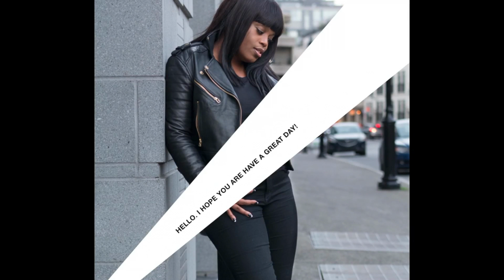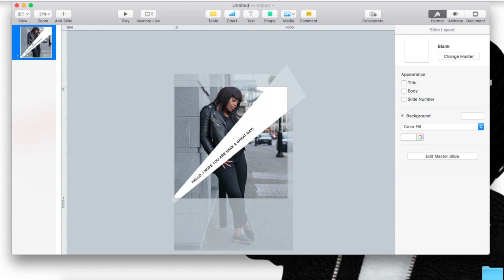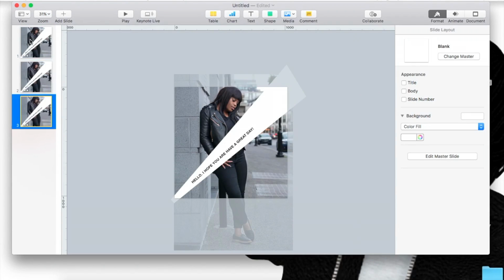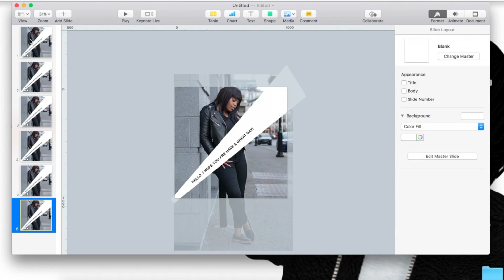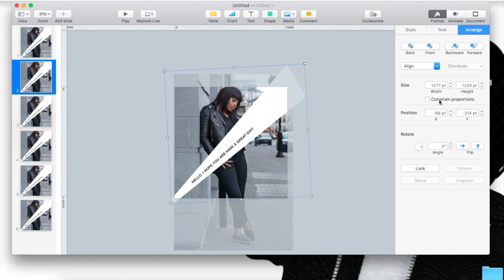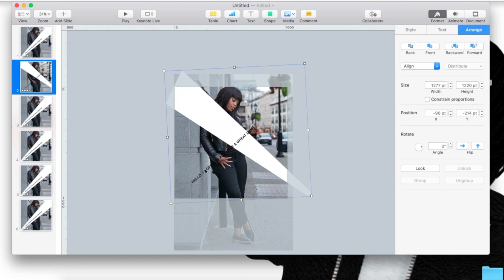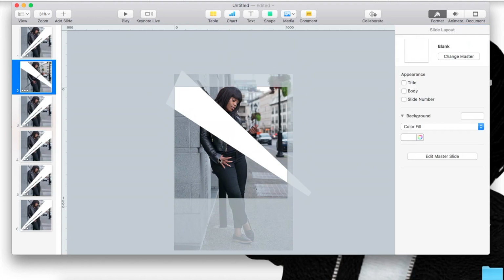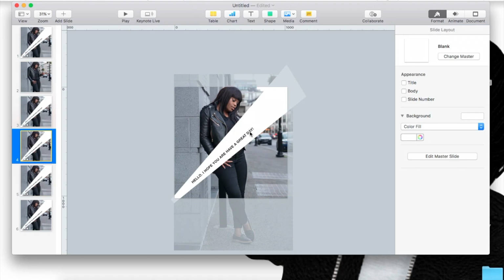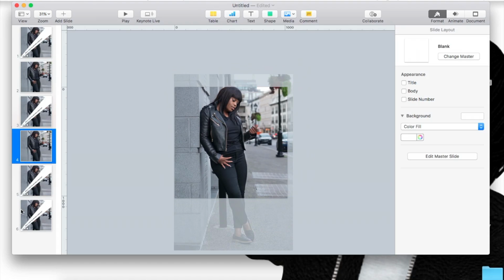So we created a text, and we learned how to use the transitions. Let's say you wanted to add a page transition. I'm just going to copy and paste multiple different slides of the same thing. But what I'm going to do is rotate them just so you can see the difference between the two. I'm just doing this for fun. So I'm going to delete and then add, so we can see the difference between each slide.